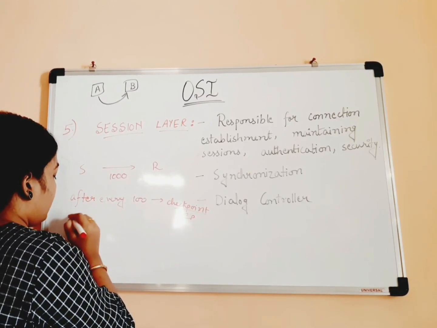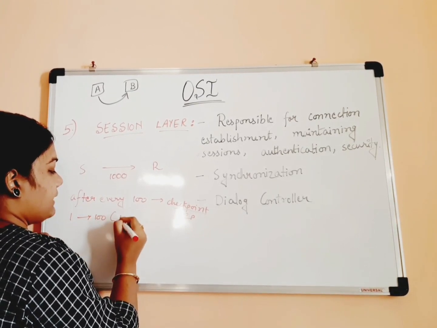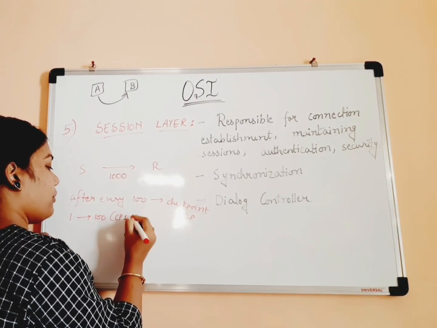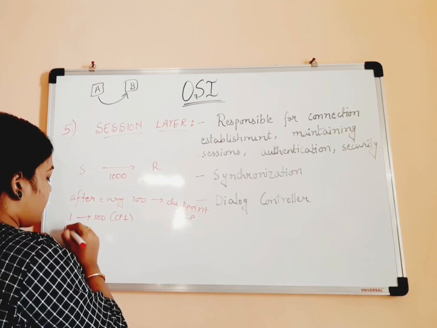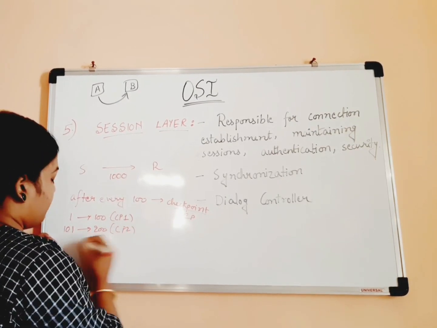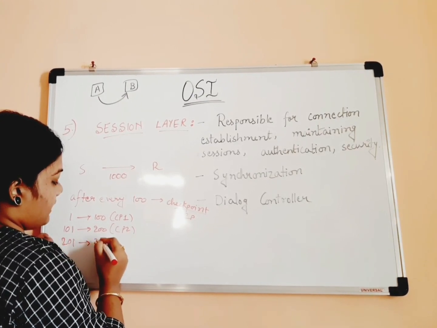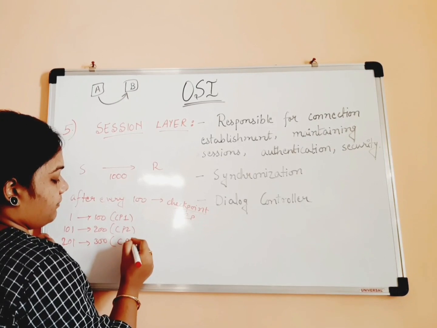Let's say pages 1 to 100 are transferred, and then after this we have checkpoint 1. 101 to 200 is transferred, then we have checkpoint 2. 201 to 300 is transferred, then checkpoint 3.